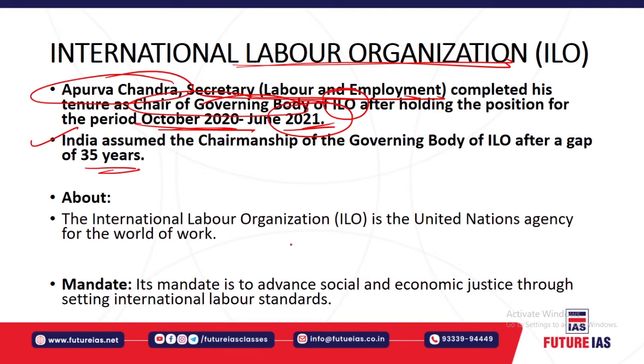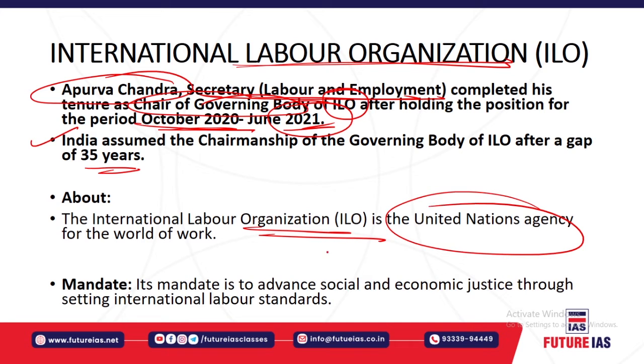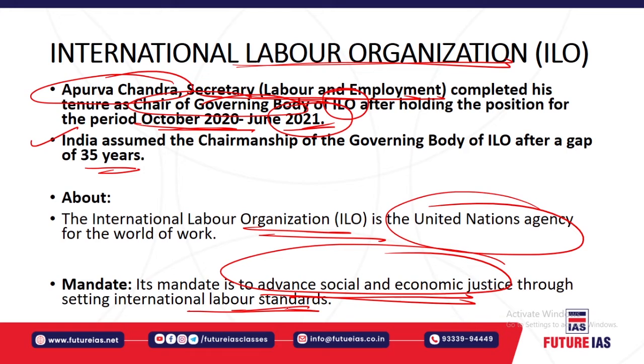So now let us understand about this International Labour Organization. The International Labour Organization is basically a United Nations agency, right. It is related to labor across the world. Its important mandate is to advance socio-economic justice throughout the world by setting international labor standards around the world, right.